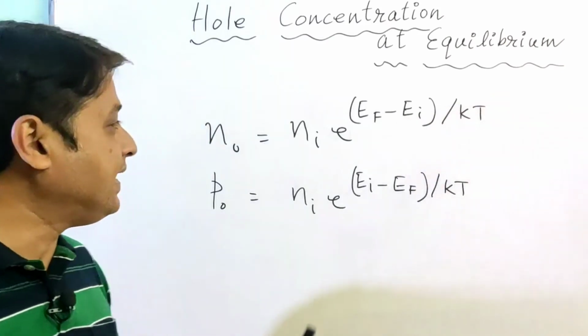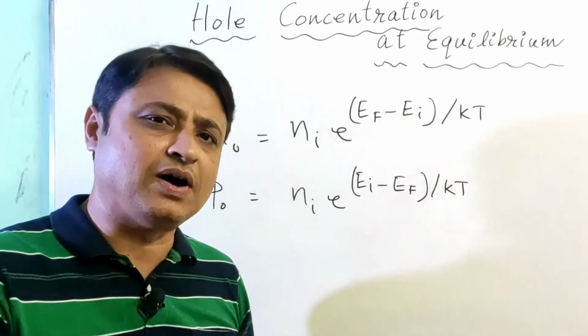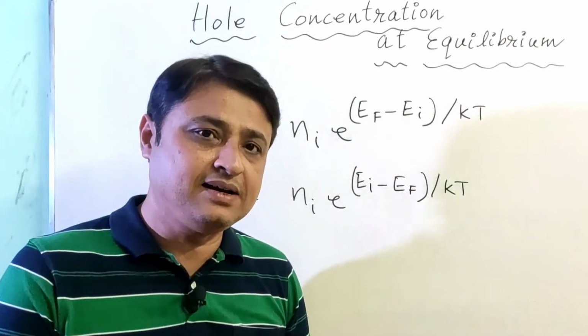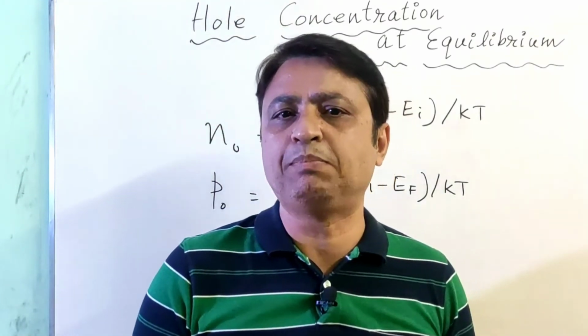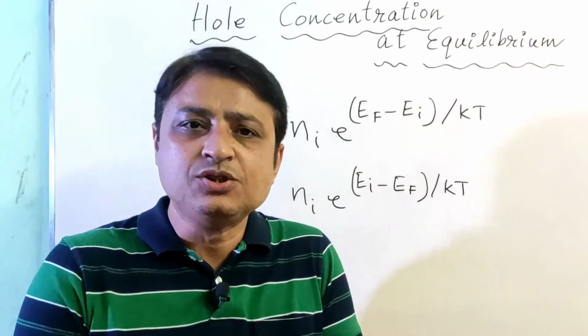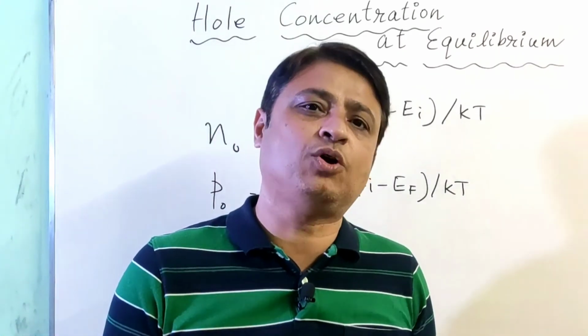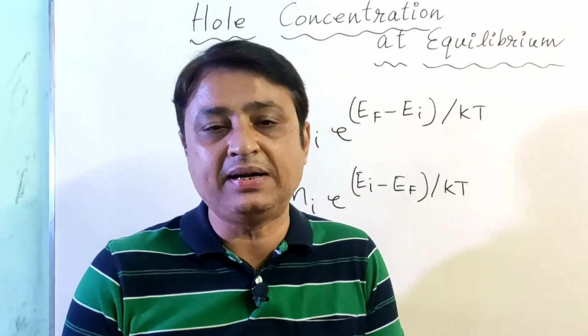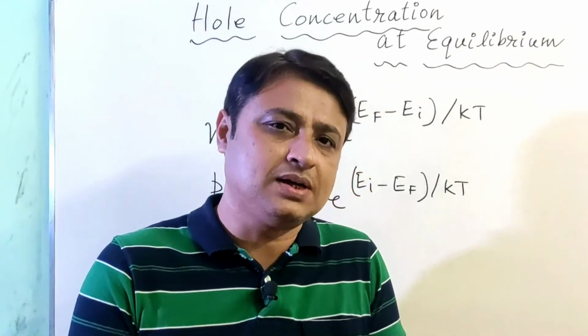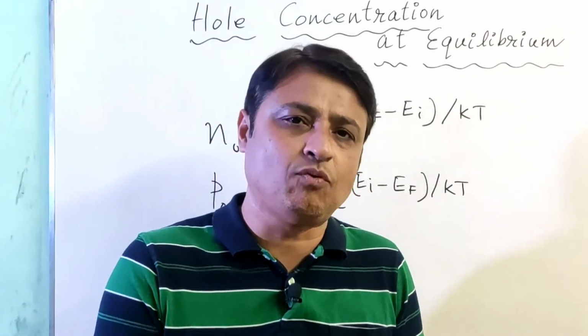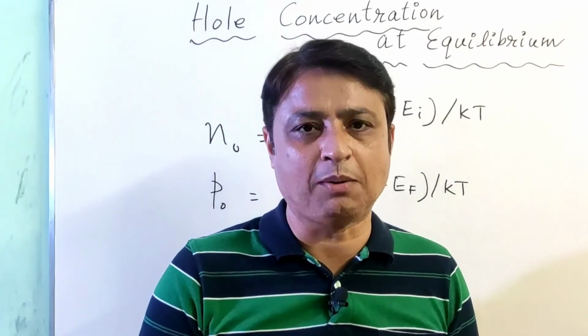But here Ni is also a function of temperature, and the Fermi level, that is EF, also varies with temperature. So this is not a simple straightforward case of temperature dependency for the carrier concentrations, but it looks like a really tough one. So let's move on to the topic right now.